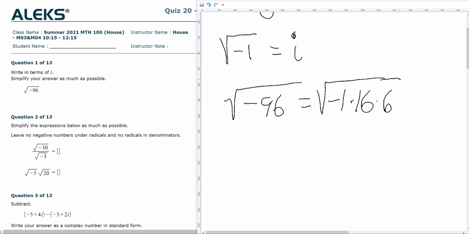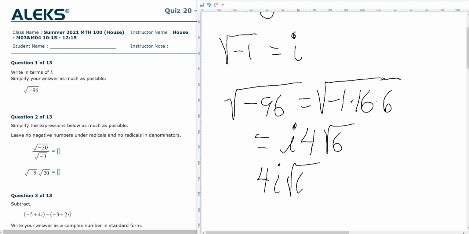Now the -1 is going to be designated with i, and the square root of 16 is 4, and then the square root of 6 has to stay inside. Now customarily we would put the number in front, so I would write this 4i times the square root of 6. So anytime you have a negative under a square root, you're going to have an i in your answer.